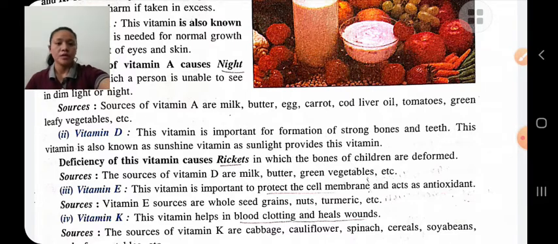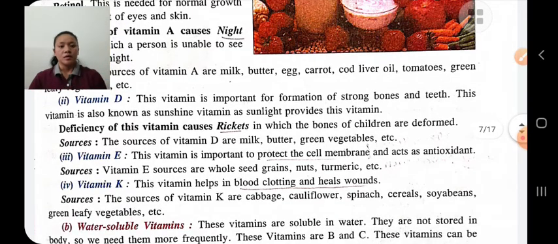Vitamin E. Vitamin E helps to protect the cell membranes and acts as an antioxidant. The sources of vitamin E are whole seed grains, nuts, turmeric, etc. Vitamin K. Vitamin K helps in blood clotting and healing of wounds.